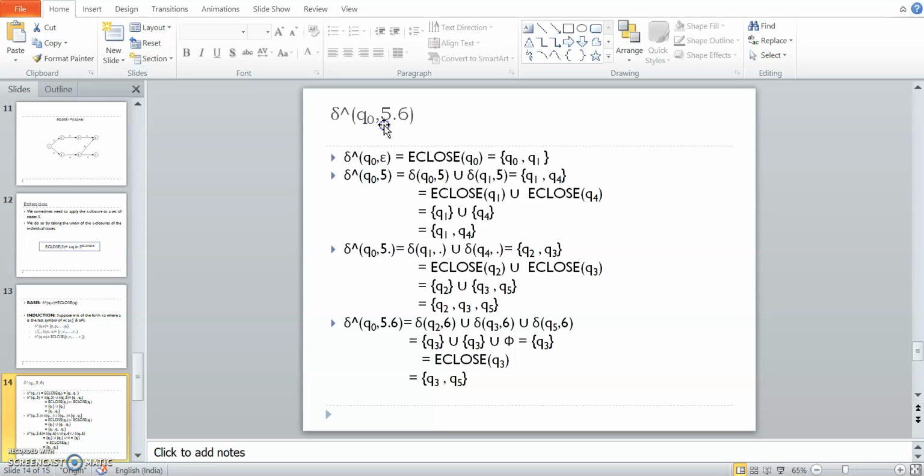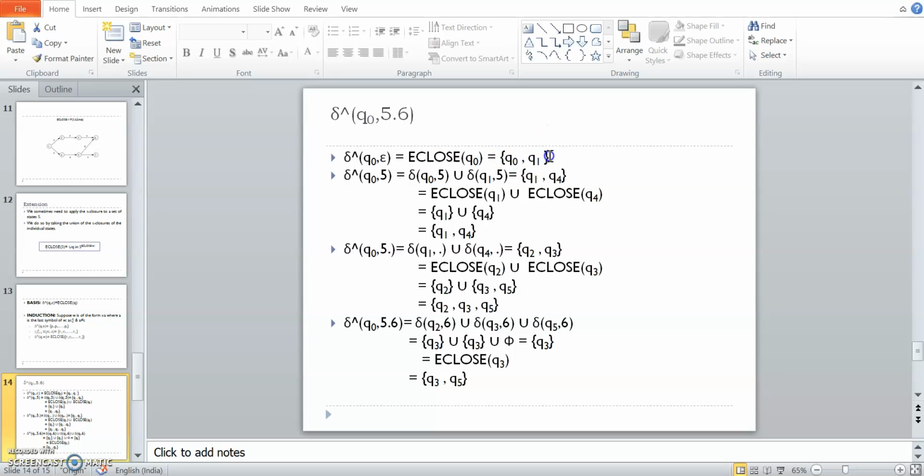Always we have to find it for 5, then 5 point, and then 5.6. So by using induction, just now we have concluded Q0 on 5, right? Q0 on 5 means Q0 on 5 and Q1 on 5, union. We need to find the transition function because already we got Q0 and Q1 as a set.